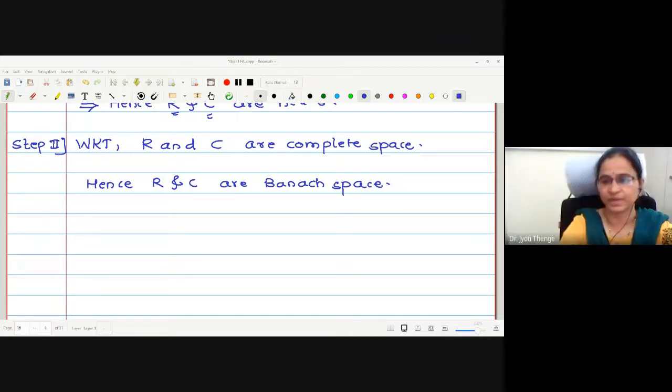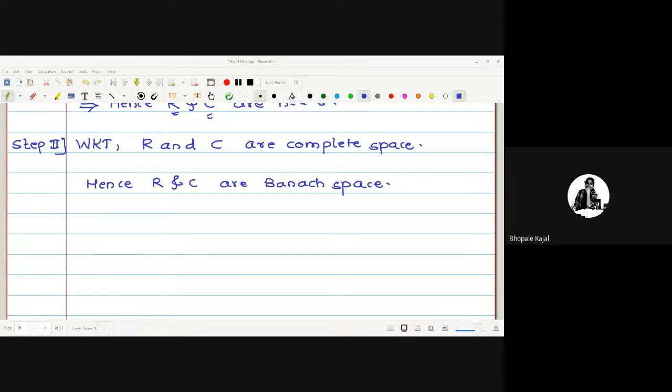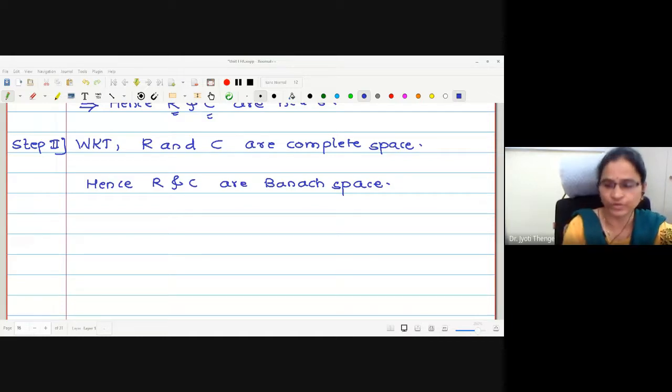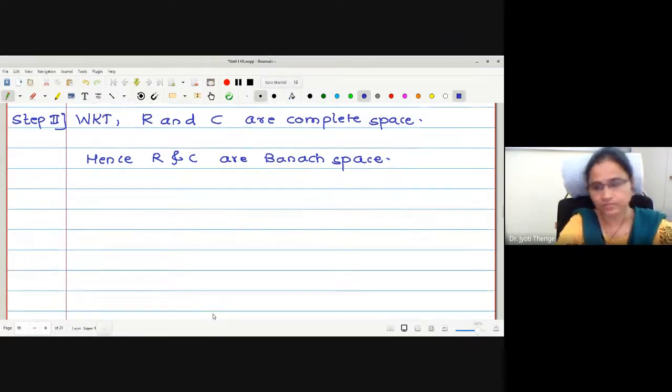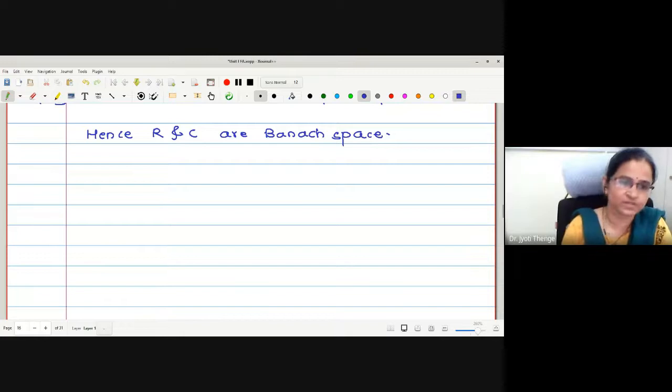Yes, general principle. That we have studied already in our TYBSc. Therefore, I am not going to repeat the proof here, right? So if you are interested in knowing the proof, you just take any book of analysis, you will get the proof that these spaces are complete spaces. Rather, you can take this as today's homework. Everyone, you take this as today's homework to prove that every Cauchy sequence in R and C is a convergent sequence. Okay, let me write this as a homework.